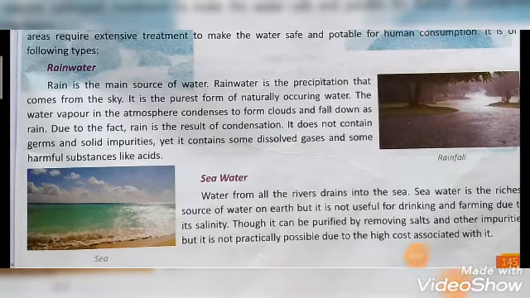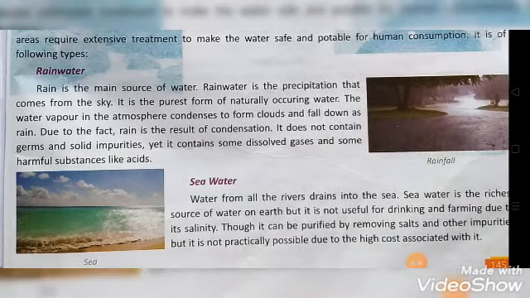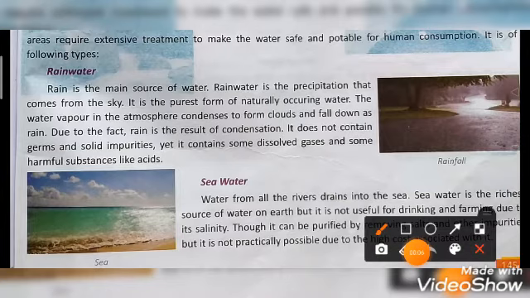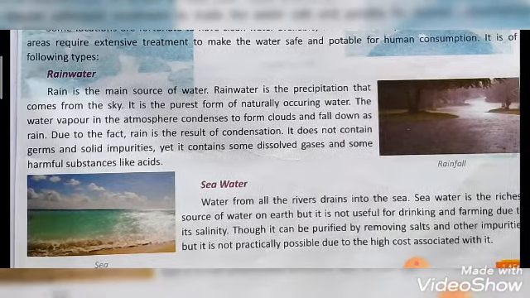Let's see seawater. This seawater is water from all the rivers that drain into the sea. So water from all the rivers is collected or flows to the sea. So this seawater is the richest source of water on earth.